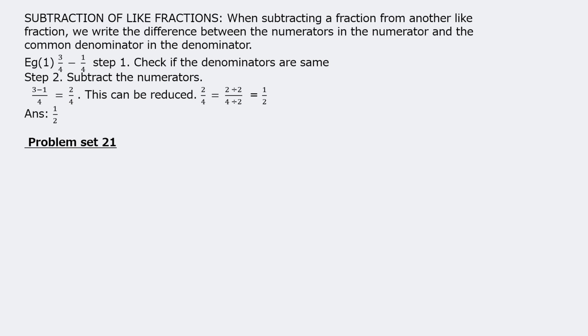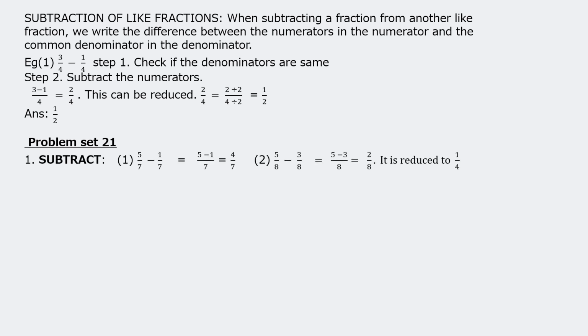In the second question, children, you can refer to your textbook. 7 upon 10th part of a wall is to be painted. There's a boy Ramu. He has painted 4 upon 10th part of it, and he actually has to paint 7 upon 10 part. So the remaining part, how much is to be painted, we have to find out.